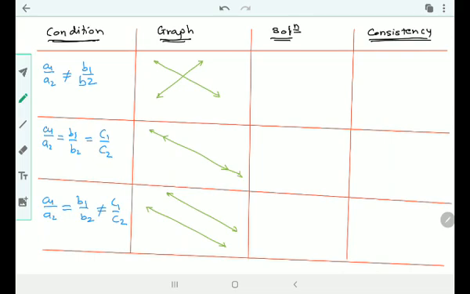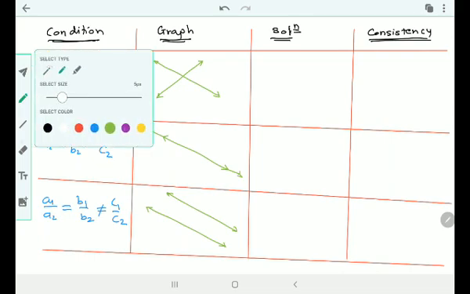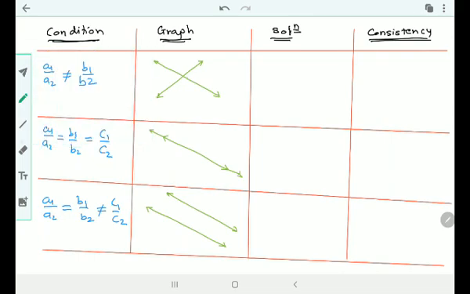Got the point? Type of solution. That means what type of solutions do I get? If it is intersecting at one point, isn't it I'm going to get a unique solution? If it is intersecting at many points, as you can see here, many points. So what do I get here? Infinite solutions. These lines are parallel, so they never intersect. Therefore, no solution.